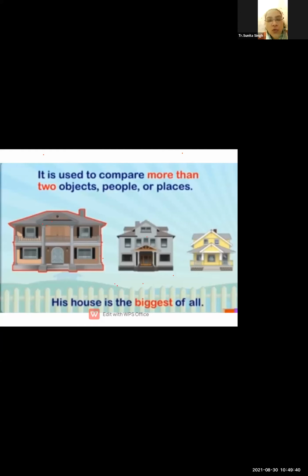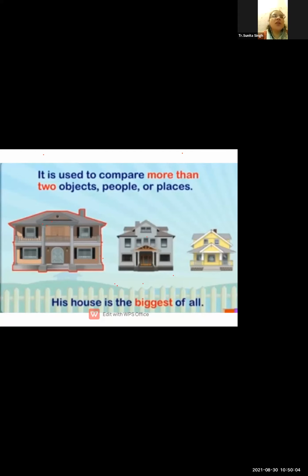It is used to compare more than two objects, persons, or places. For example, his house is the biggest of all. That means this house is the biggest, and no other house is as big as this house. Understood? Biggest means this comes last.